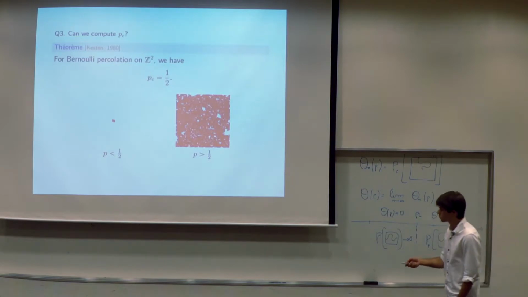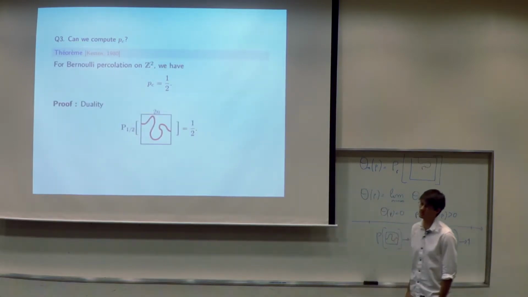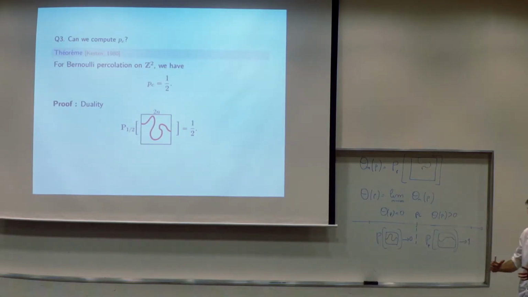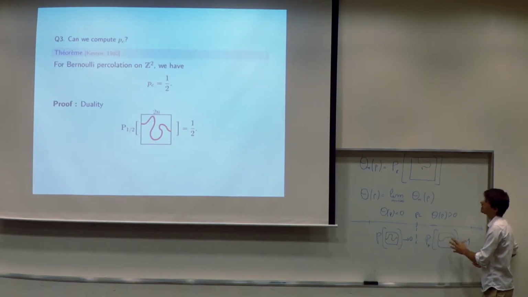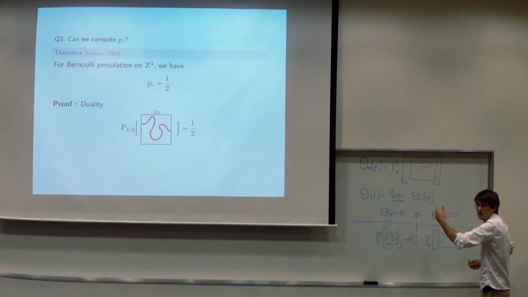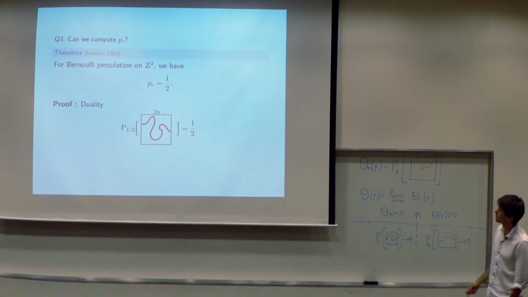I will just use a result that we have already seen from Stas: if you look at a square at 1/2, there is duality. By duality, we know that when p equals 1/2, the probability to cross a square is 1/2. Once you have this picture, you directly know that you are at p_c. So basically, once you have this picture, this theorem follows.